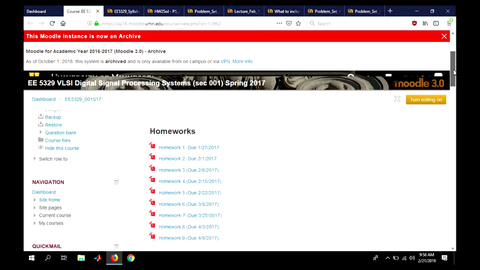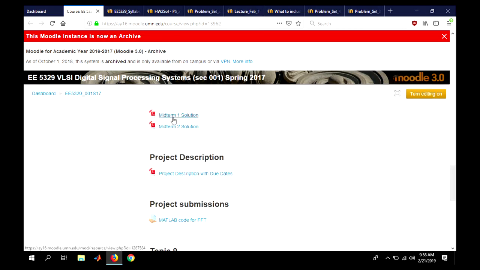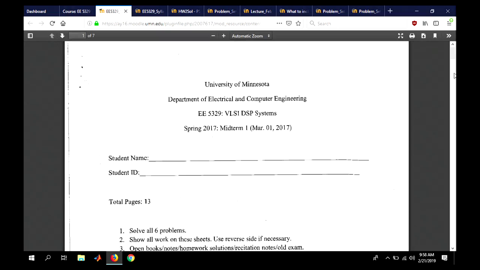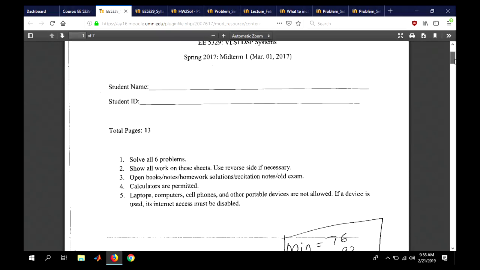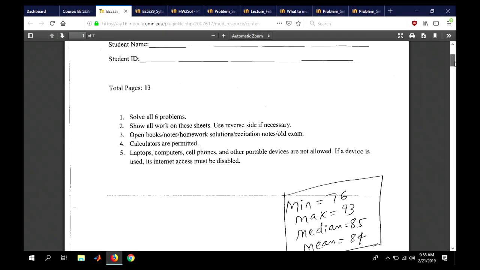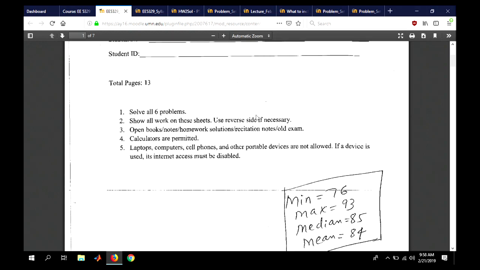This is from 2 years ago, and as I said, the midterm solution. Let's see what it says. Well, it's saying that everything is allowed here.